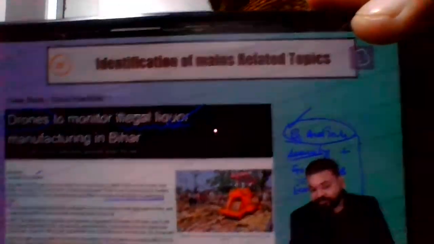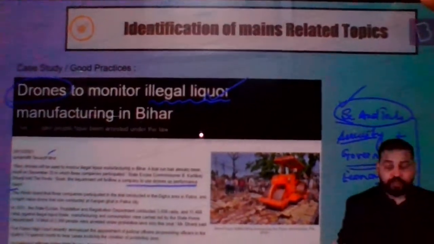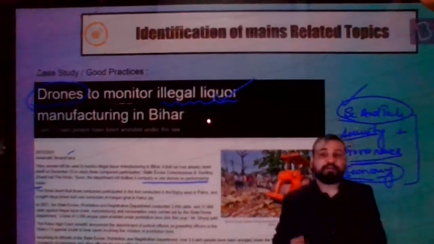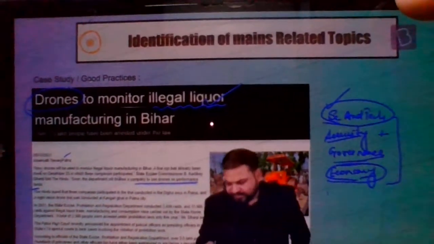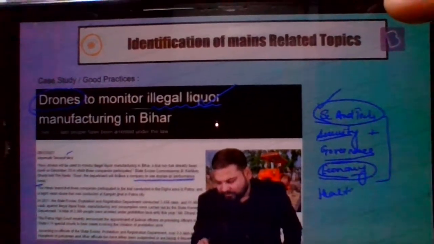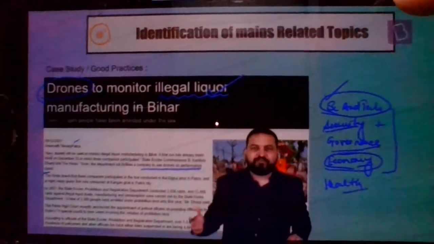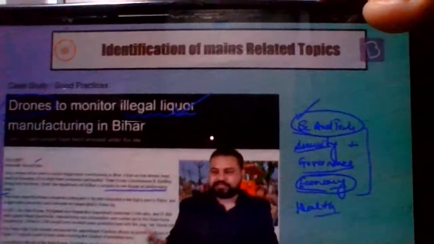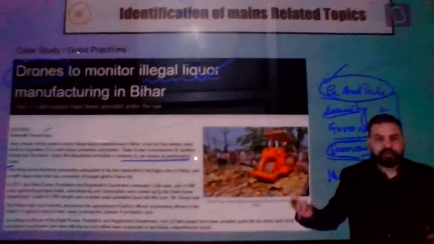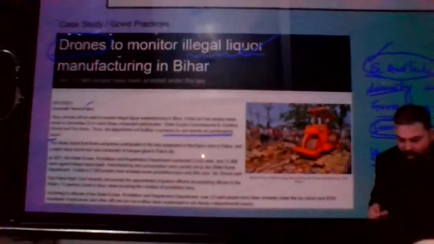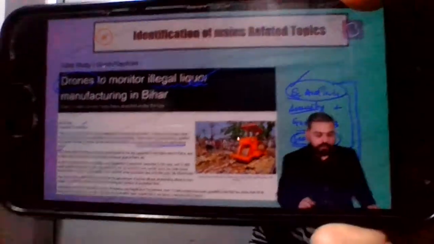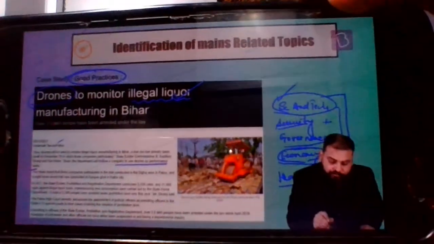Undoubtedly it is challenging the government initiatives, and lastly economy also gets hurt in this. Plus, so many people die because of this wrongly made, at times contaminated liquor, and tragedies keep on happening.